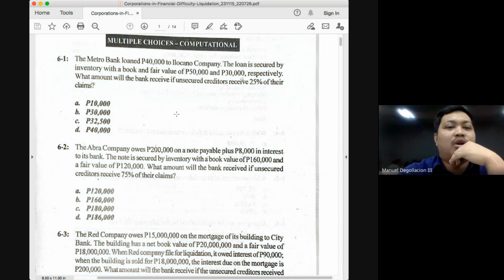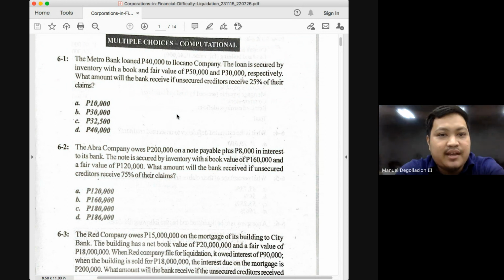The Metrobank loaned 40,000 to Ilocano company. The loan is secured by inventory with a book and fair value of 50,000 and 30,000 respectively. What amount will the bank receive if unsecured creditors receive 25% of their claims? How much is the claim of Metrobank here? It's how much, class? 40,000. And it was secured, correct? It was secured with an inventory.